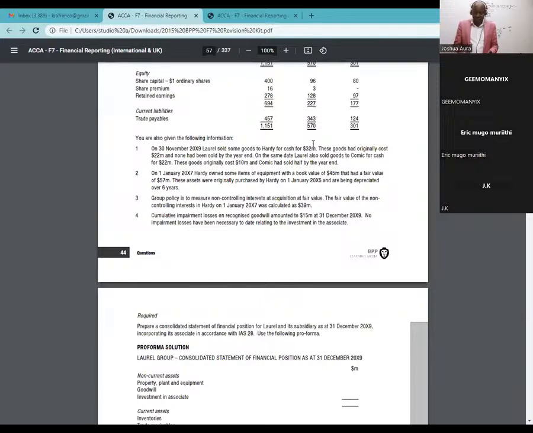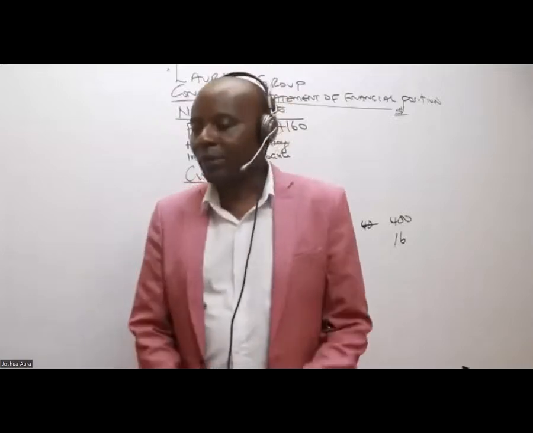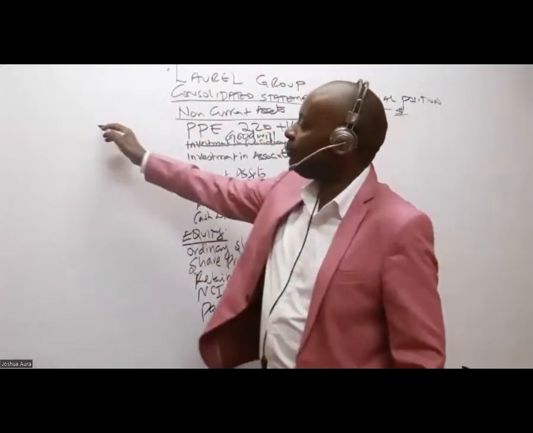If you sell to them, you are just getting money from yourself. That's a fake sale. So fake sales must be canceled. But now remember here, we are not doing an income statement. So in the balance sheet, what I'm basically interested in is unrealized profit on this stock. These goods had originally cost 22 million and none had been sold by the year end. So can somebody give me the UPS?